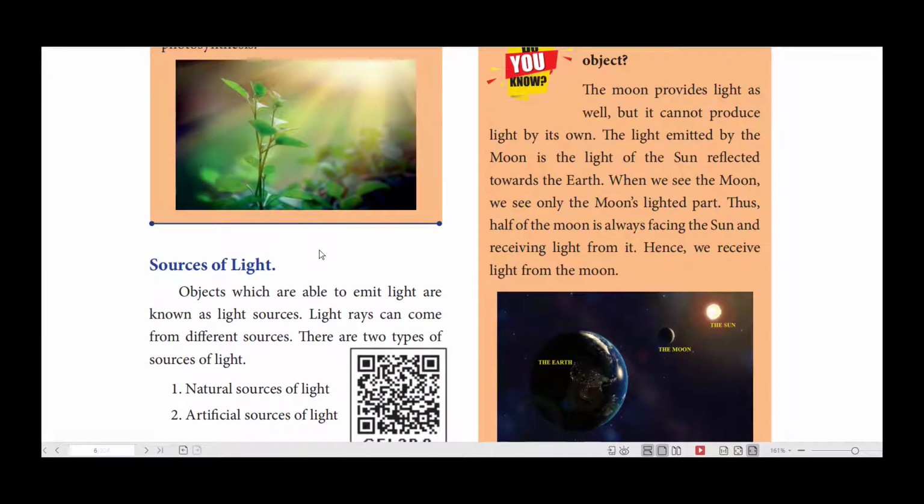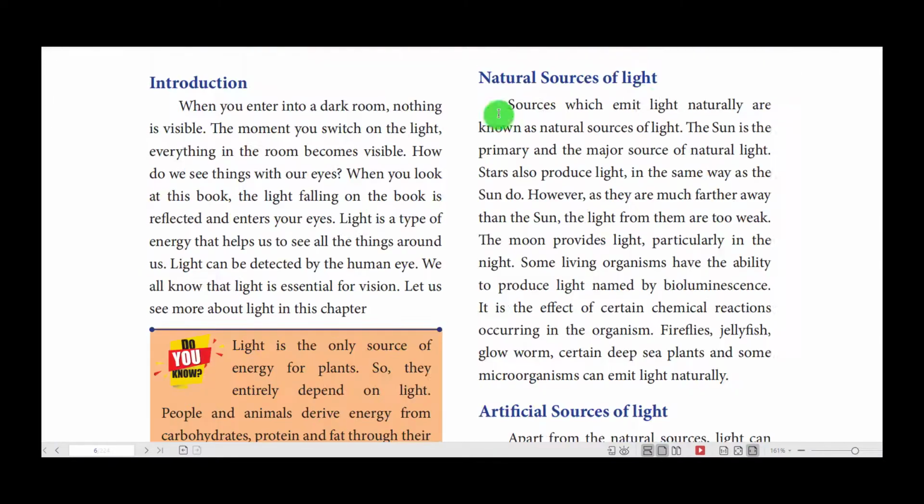Now let us come to the other part, that is the sources of light. There are two important sources of light. One is the natural sources of light and the other one is artificial sources of light. Natural sources of light: sources which emit light naturally are known as natural sources of light.